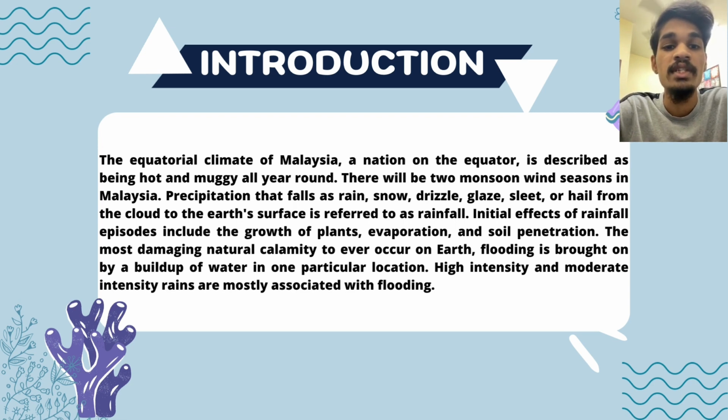The most damaging natural calamity to occur on the Earth is flooding. Flooding is brought on by the build-up of water in one particular location. High intensity and moderate intensity rains are mostly associated with flooding.